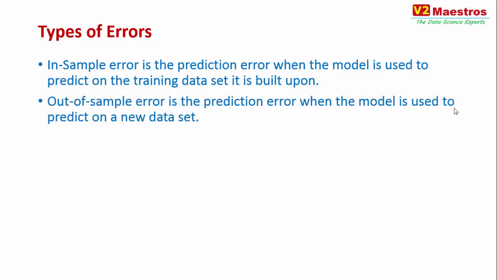Out of sample error is basically everything else. So when your model is used to predict on a new data set, like a test data set or a real life data set, what is the error that you get in terms of predicting the actuals? That is called out of sample error.